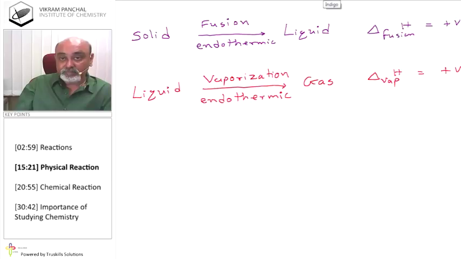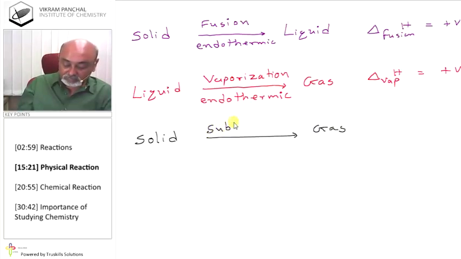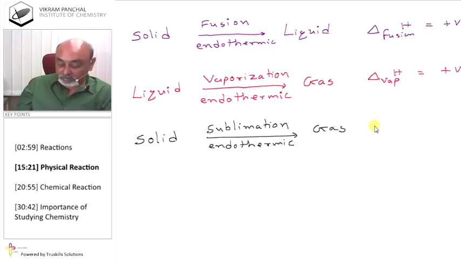Okay. Next, solid to gas. This reaction is known as sublimation. It is called sublimation, and it is again an endothermic process. And the energy required for this is known as heat of sublimation, and it is positive.